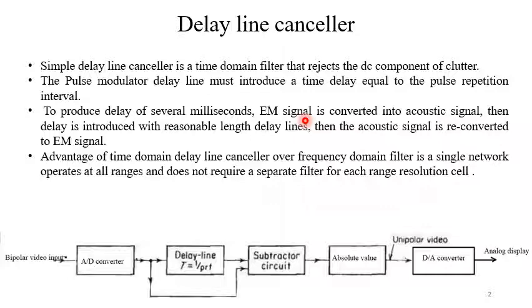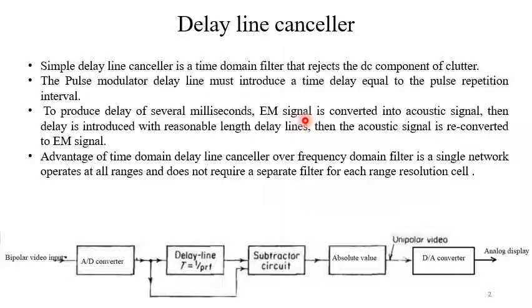because the velocity of the electromagnetic wave is very high, of the order of the velocity of light, or slightly less in transmission lines. Still, to get a millisecond order of time delay, we require an excessive length of transmission line. So we convert this electromagnetic wave into an equivalent acoustic signal. The acoustic signal velocity is very much smaller compared to the electromagnetic wave, so we can use a small length of delay line.